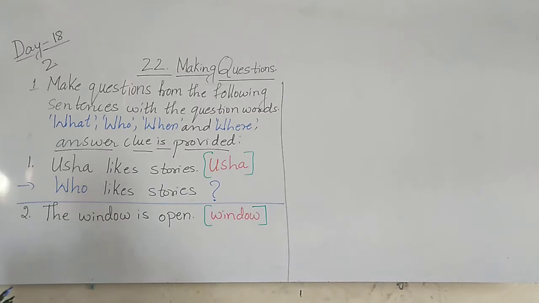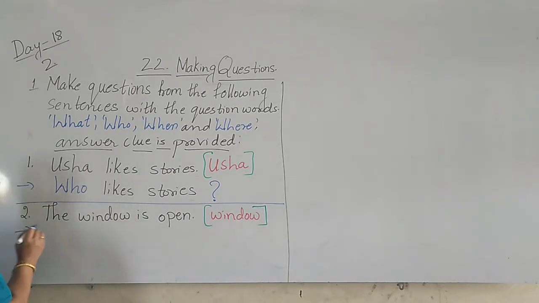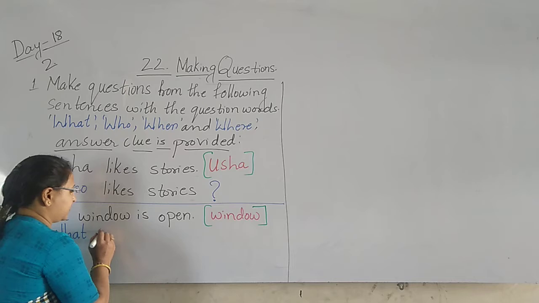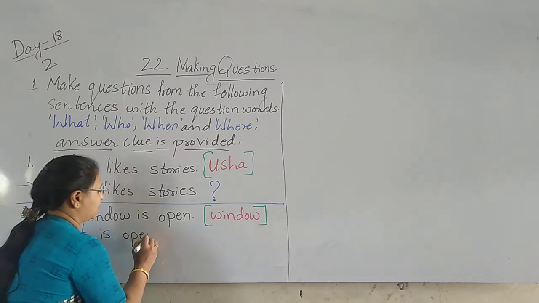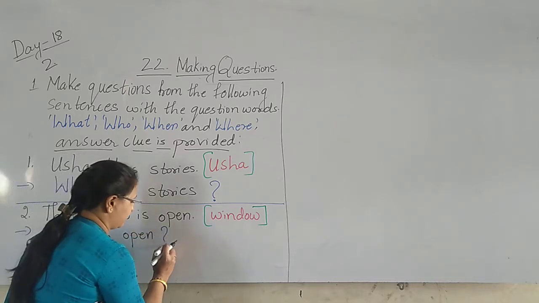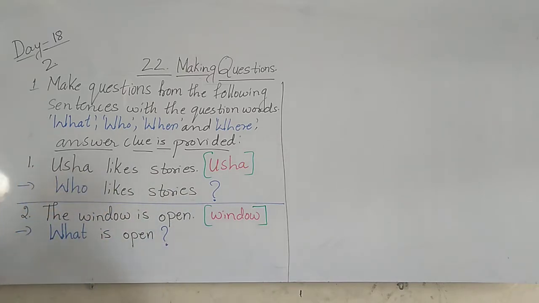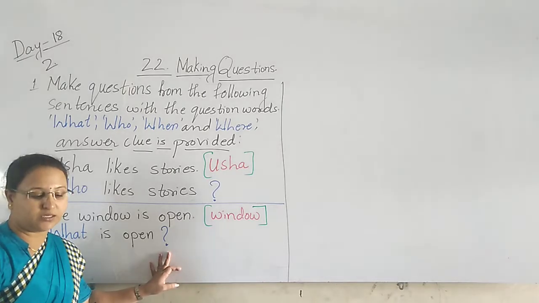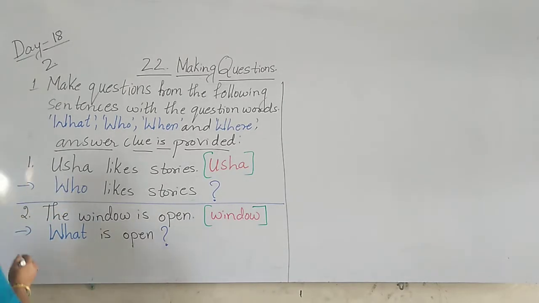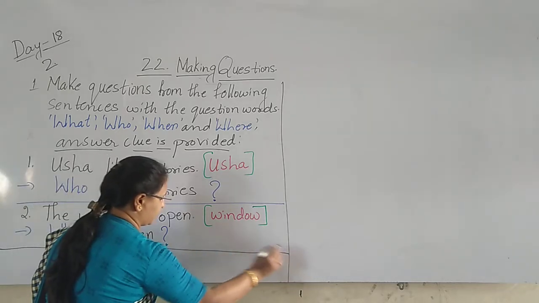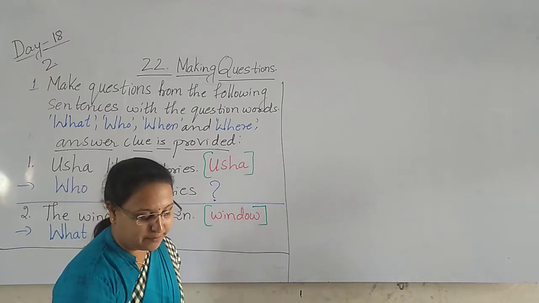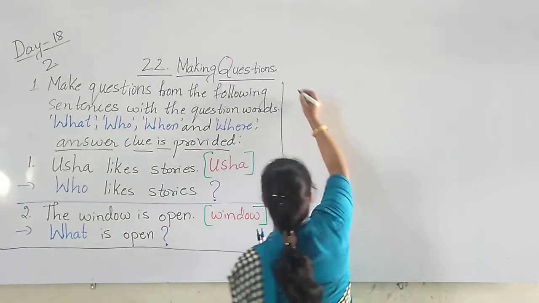Yes or no? So what will be the question word here, children? What. What is open? Question mark. First letter is capital W and at the last I have given the question mark. Yes. Now this is completed, children. Next. Third one. We sleep at night. Third is what here?